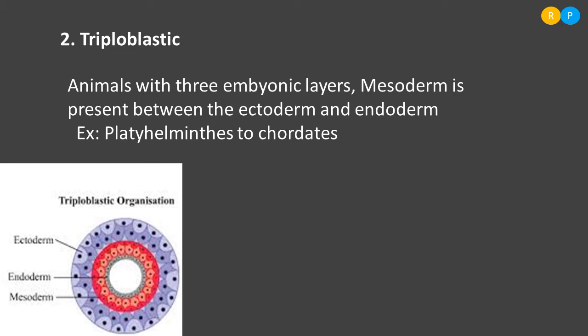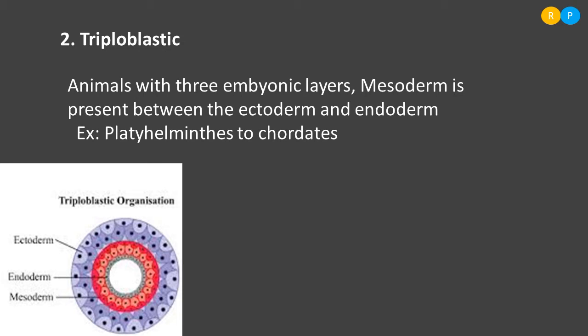That means three germinal layers are present here. Which animals show this kind of organization? The best example is Platyhelminthes to Chordates. From the phylum Platyhelminthes to Chordates, all animals come under triploblastic animals. That means the kind of organization in the embryo is triploblastic organization.